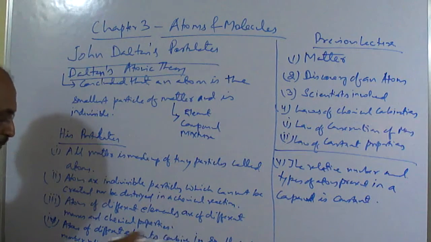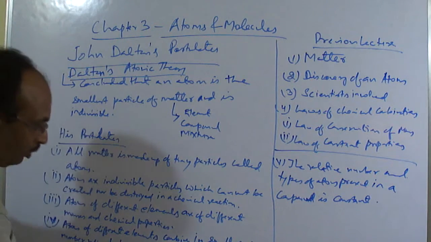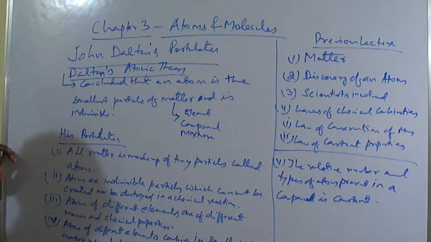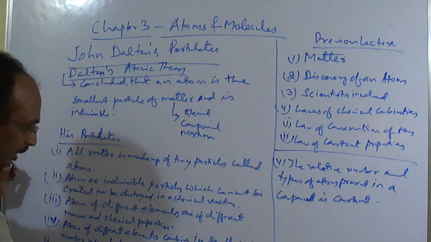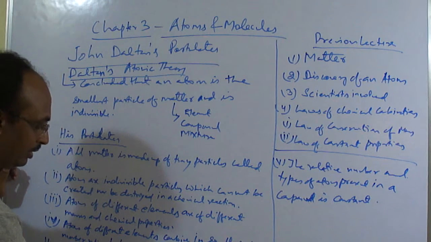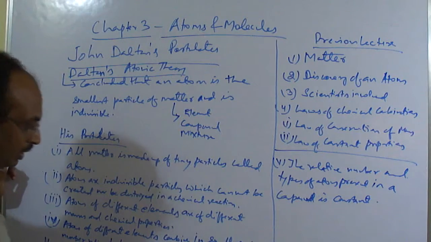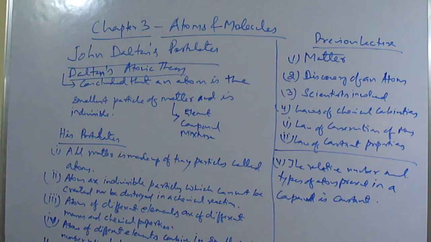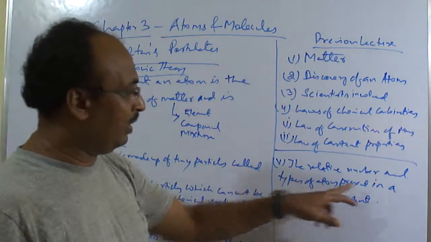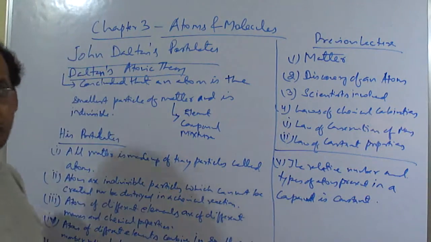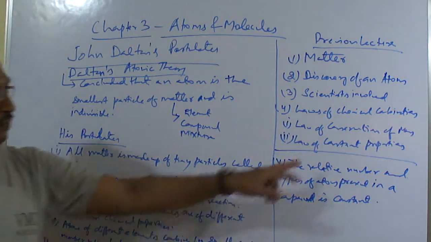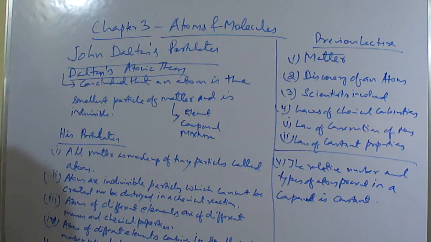So these elements combine in a small whole number ratio. Okay. Hydrogen and oxygen, what is the ratio? So 2:1 in H2O. Similarly, in CO2, carbon is 1 and oxygen is 2. Similarly, in NH3 ammonia, nitrogen is 1 and hydrogen is 3. Right? And then the fifth one, the relative number and types of atoms present in a compound is constant, which is the resemblance of the law of constant proportion.